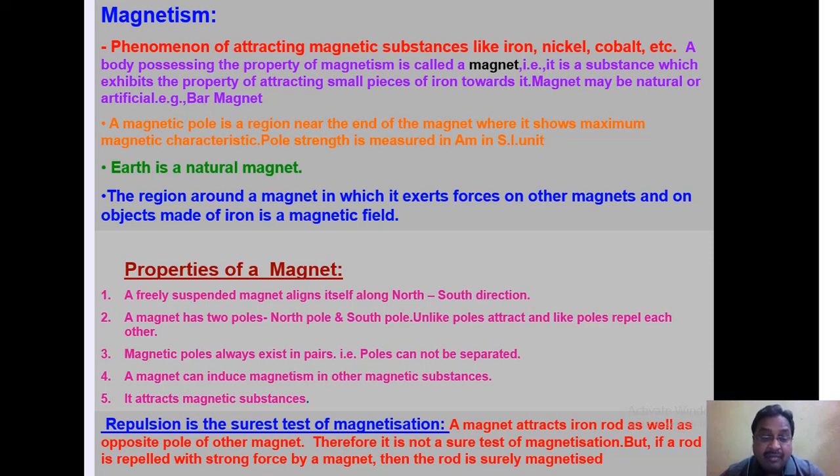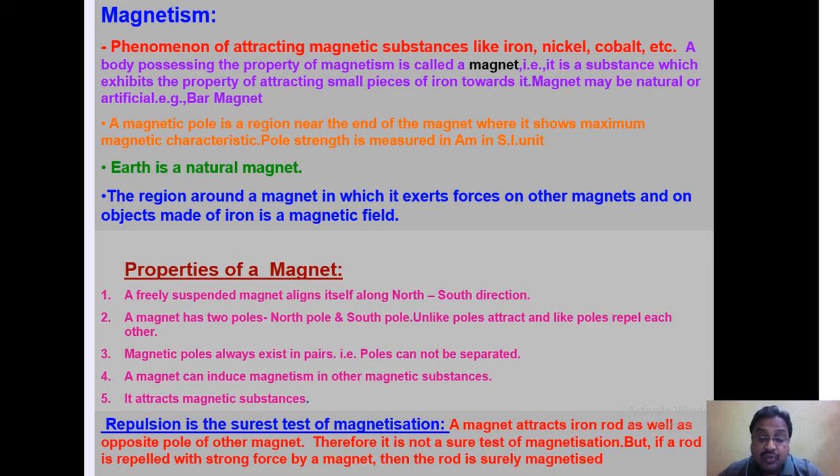Magnetic poles exist in pairs. We cannot get isolated poles. In other words, poles cannot be separated. If you take a magnet and go on cutting it again and again till you reach the atomic stage, that means a small particle, that is an atom, then the atom will also behave as a magnet.